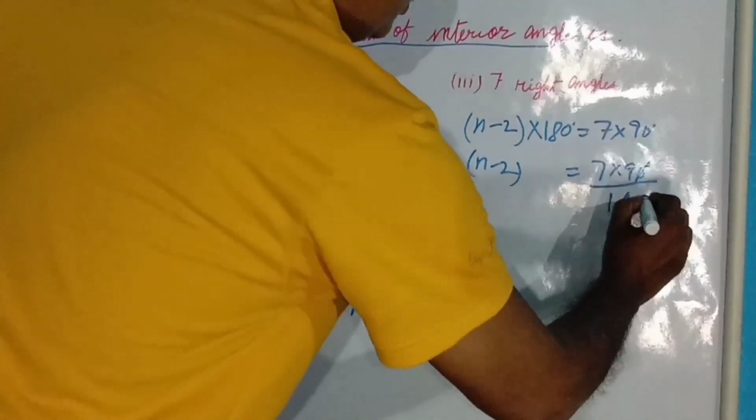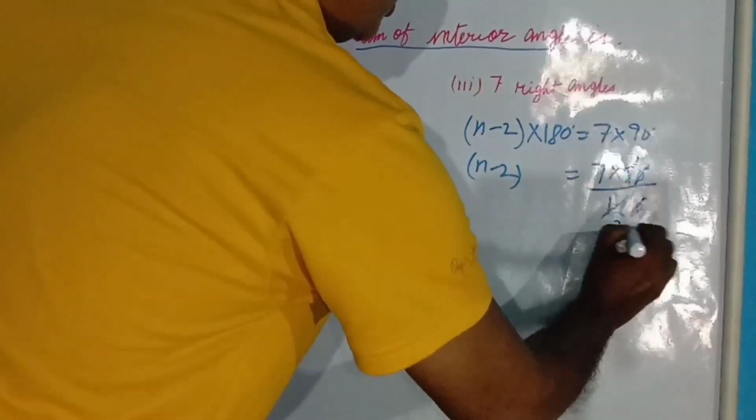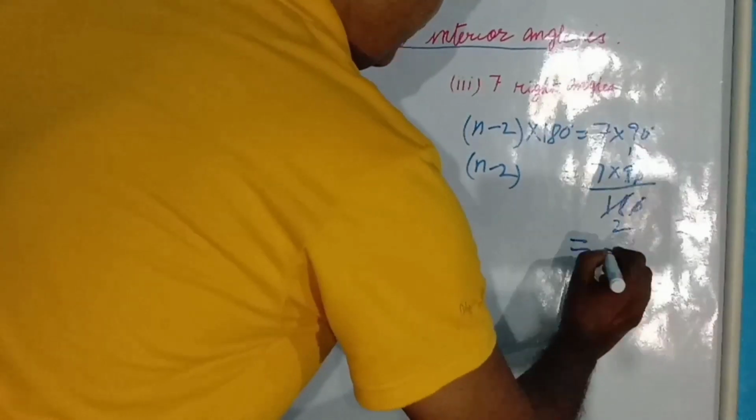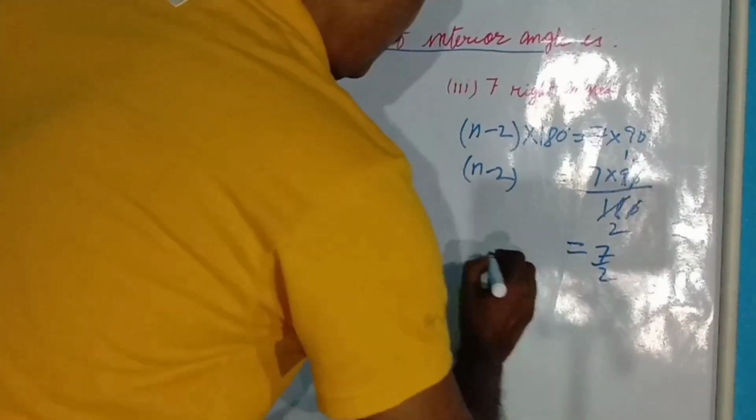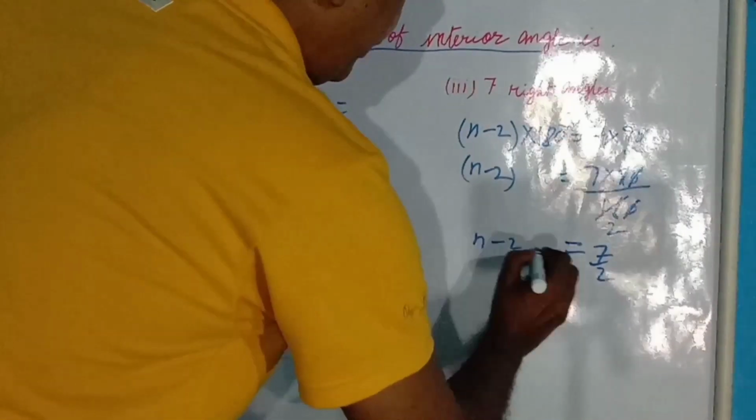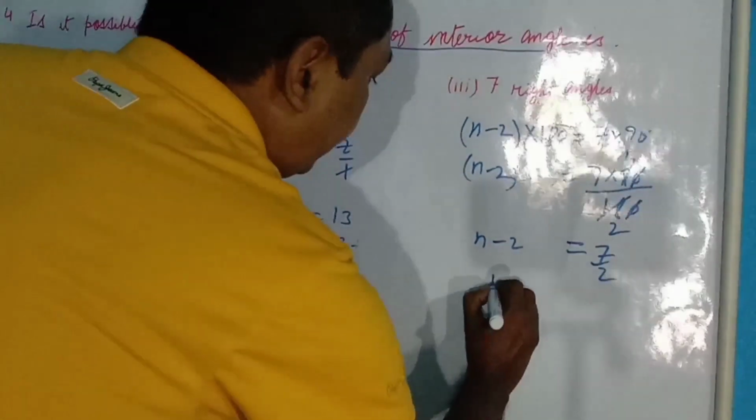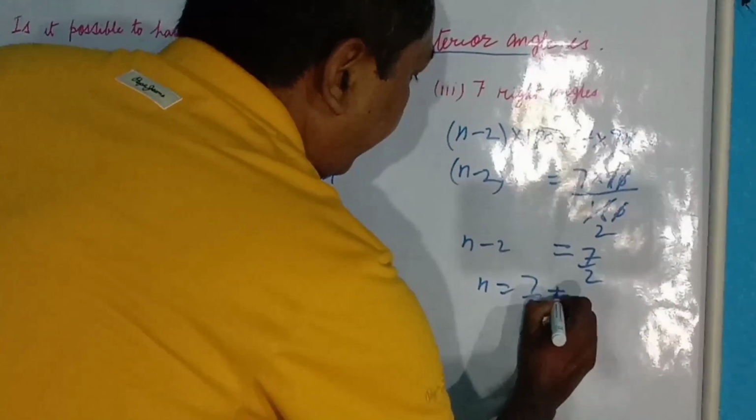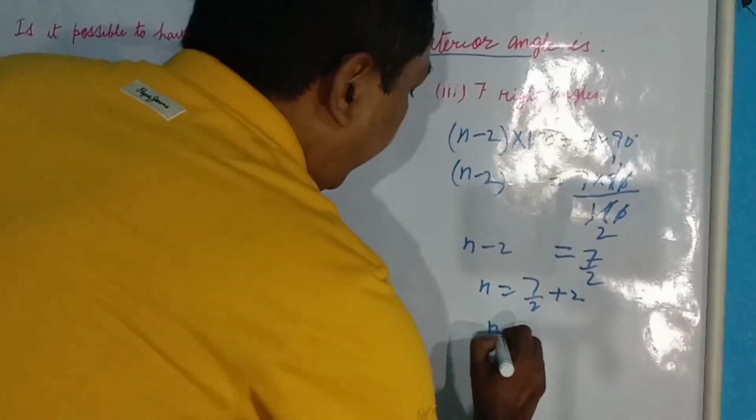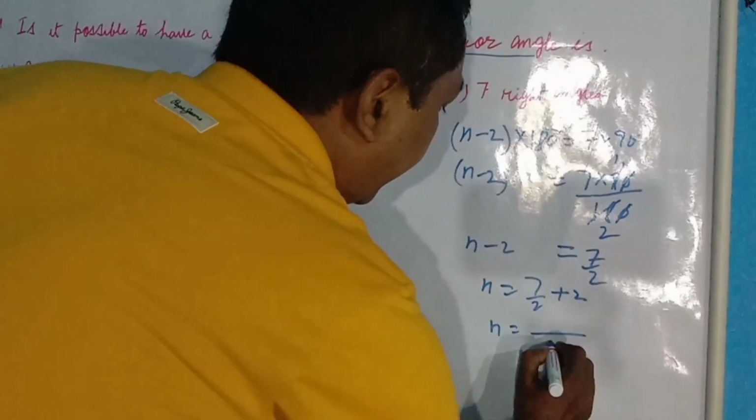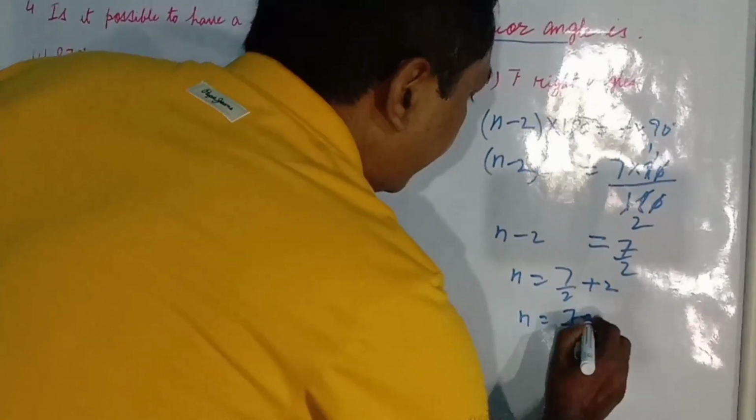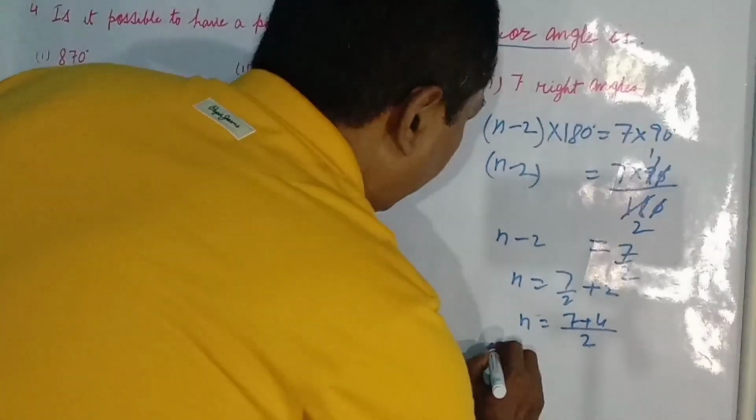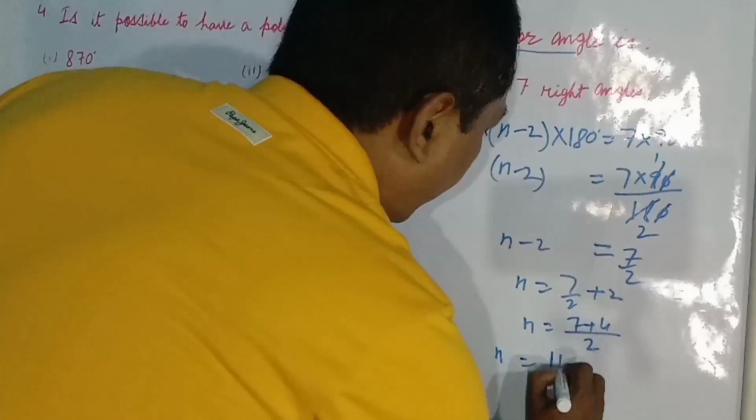Now cancel the zeros and 9 twos are 18. We have then 7 by 2. N minus 2 equals 7 by 2. Then n equals 7 by 2 plus 2, since here is minus 2, here it will be plus 2. Then n equals, we will take the LCM. Then 7 plus 4. Now n equals 11 by 2.